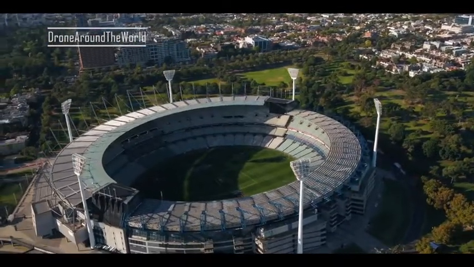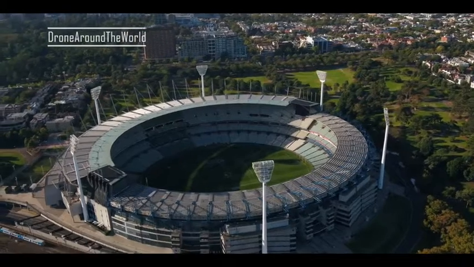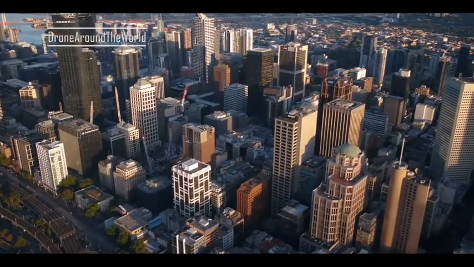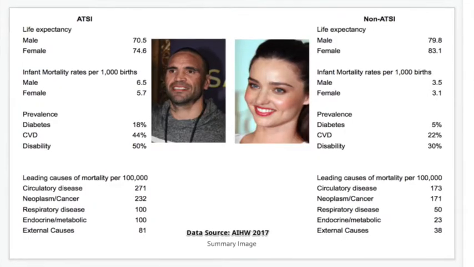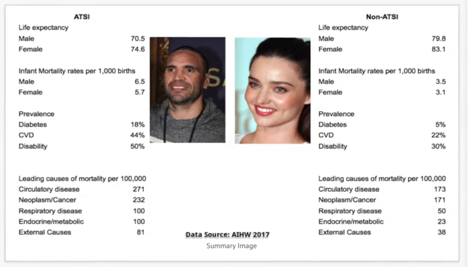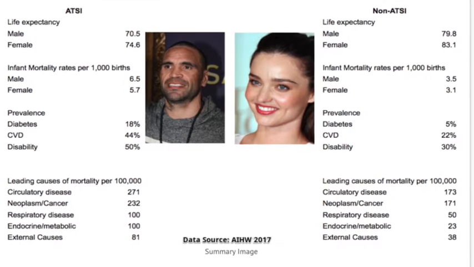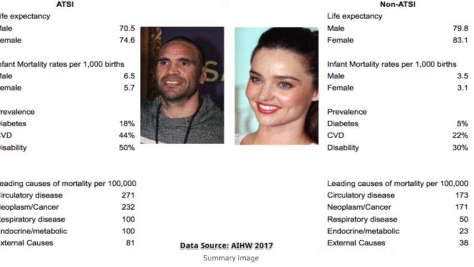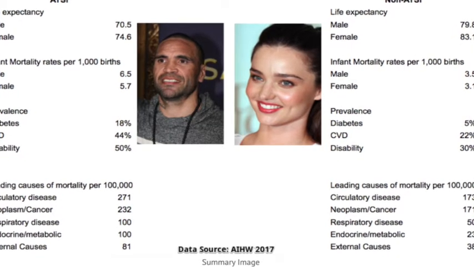Groups at risk. Furthermore, disadvantaged groups at risk include Aboriginal and Torres Strait Islanders, low socioeconomic individuals, overseas-born people, and people born in rural and remote areas. As represented in the diagram provided, Aboriginal and Torres Strait Islanders have an overall lower life expectancy. ATSI males have a life expectancy of 70.5 years and women have 74.6 years, compared to non-ATSI with 79.8 years and 83.1 years respectively.